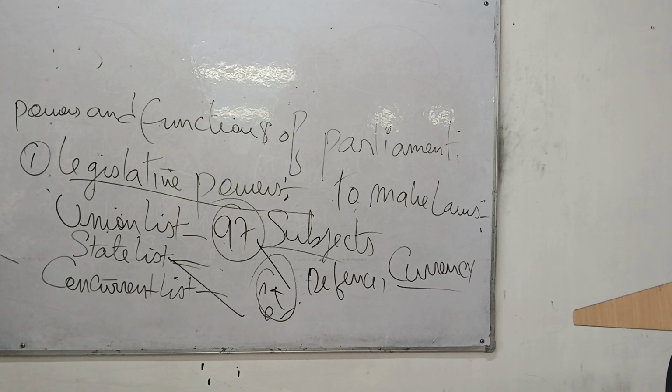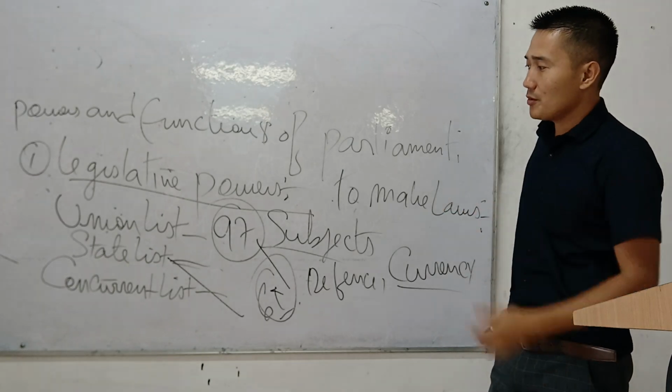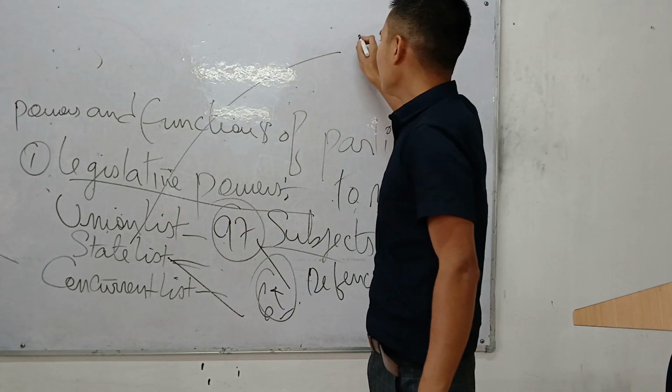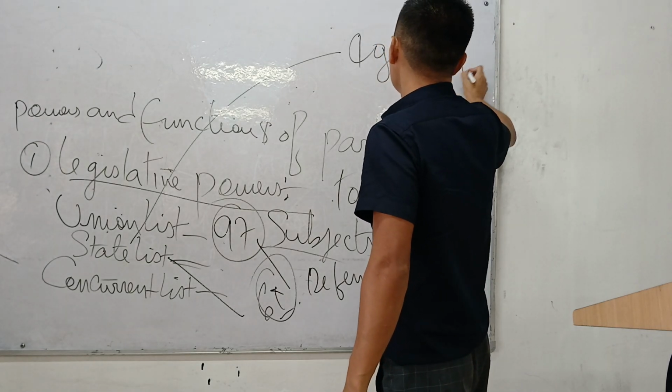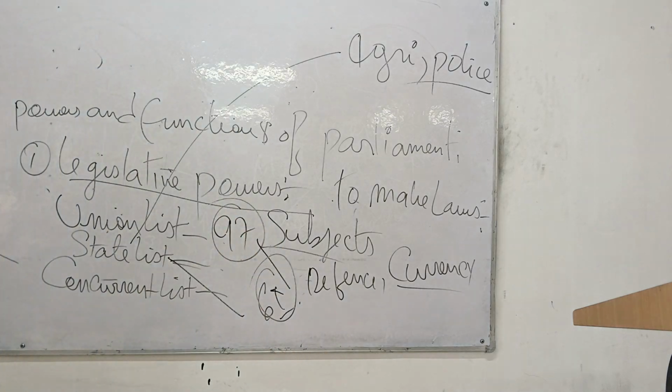In the union list, Parliament of India, they have absolute power. No confusion there. But even the state list, the parliament can make laws anytime under 5 certain circumstances, which I will give you now. The state list, the best example will be agriculture, police. Okay, these are some of the subjects mentioned in the state list. Police department, who can make laws? State government. Okay, agriculture department, the state can make laws.